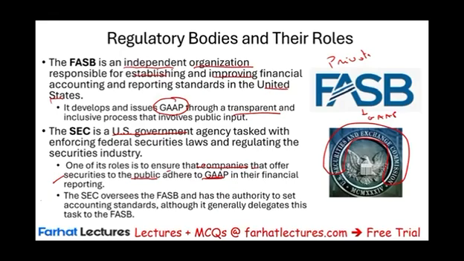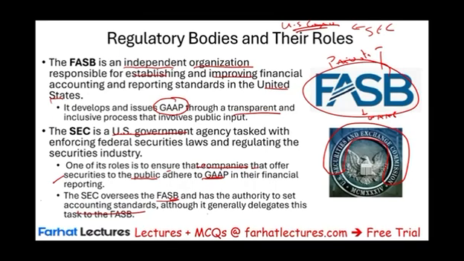So the SEC oversees FASB. So above FASB, we have the SEC. Now above the SEC, there's the US Congress, but we don't have to worry about this. Okay, so FASB is under the SEC, but FASB has the authority to set the accounting standards. So as long as the SEC doesn't reject a standard, it becomes commonly accepted. So the SEC doesn't set the rules. They let FASB set the rules, but they can override FASB at any time that they want to.